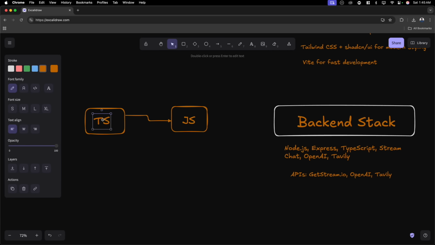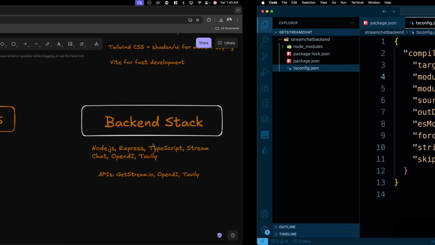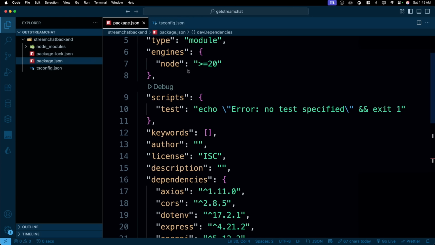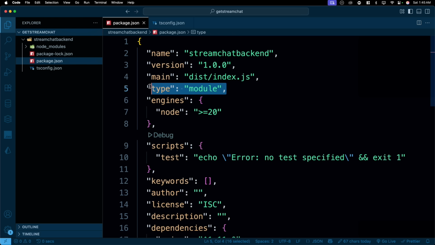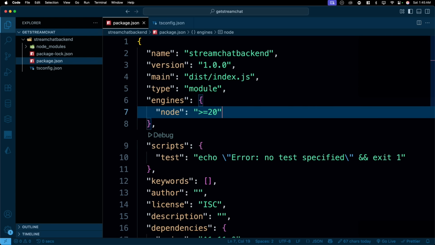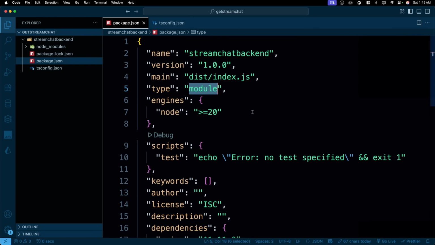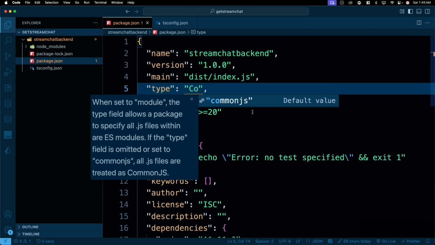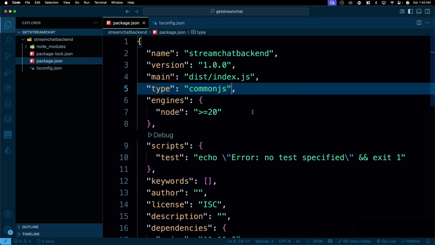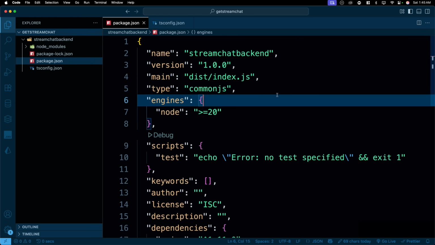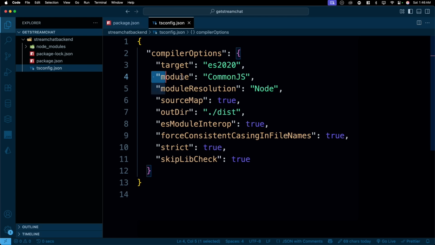Now you have to tell TypeScript how it should convert these files into JavaScript. They can use CommonJS or they can use module. In this one, let's try CommonJS. In the package itself, most of the time you see this as module, that's why I made this module. But since we are not writing the JavaScript on our own, our TypeScript compiler will write it, and I found that in this particular case, CommonJS is much more useful. So I'll just go ahead and say CommonJS. Based on the setting, if you are using a different module, go ahead and use that. Since I'm using this, that's why we have it.